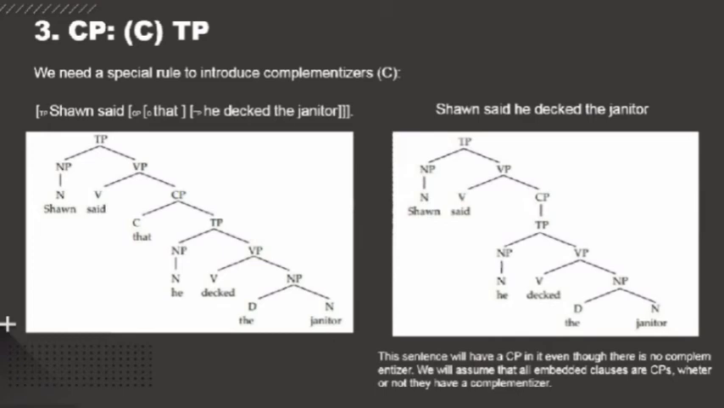Verb phrase here consists of verb and complementizer phrase, while complementizer phrase here can also be called tense phrase. The part of speech of each word in this example is Sam as noun, said as verb, he as noun, decked as verb, the as determiner, and janitor as noun. This sentence will have a complementizer phrase in it even though there is no complementizer. We will assume that all embedded clauses are complementizer phrases, whether or not they have a complementizer.